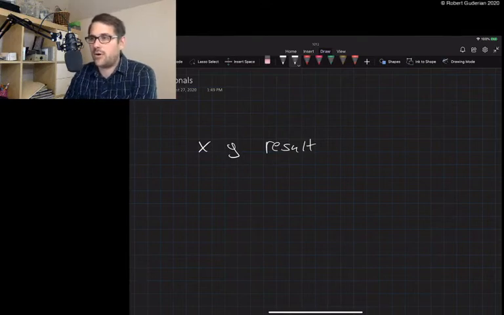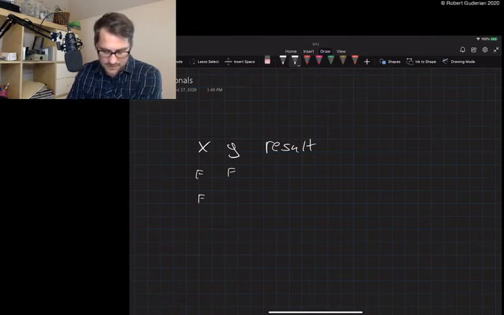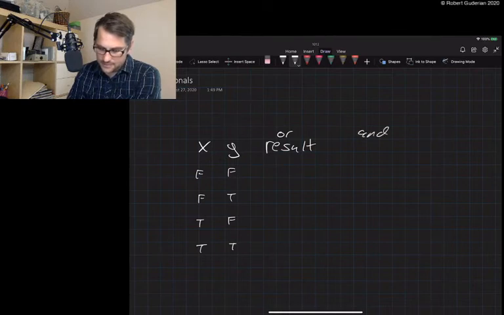So we want to have all the permutations of X and Y. So let's start with false. X is false, Y is false. X is false, Y is true. X is true, Y is false. And they're both true. So this is going to be the or result and then the and result.